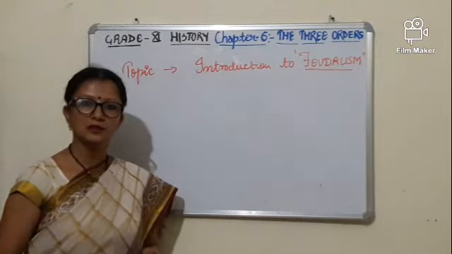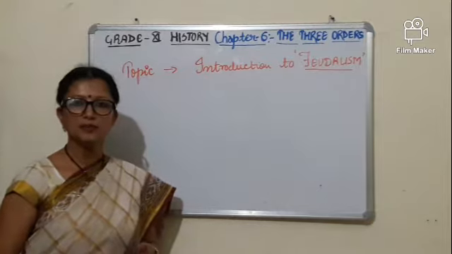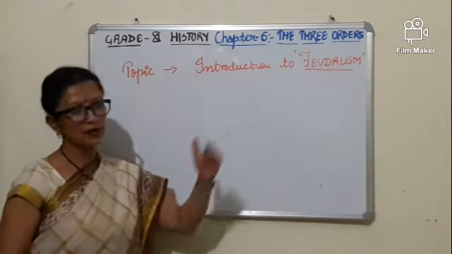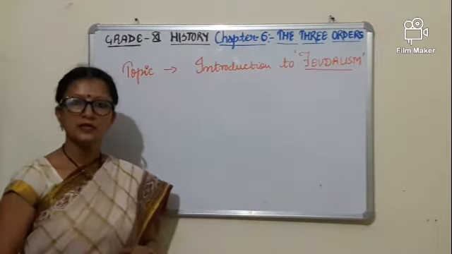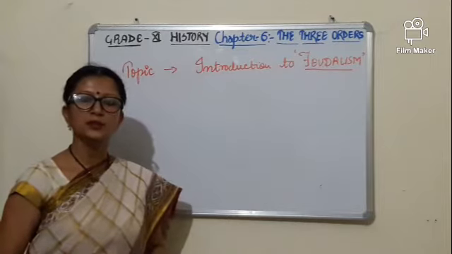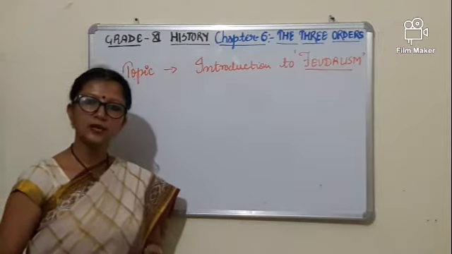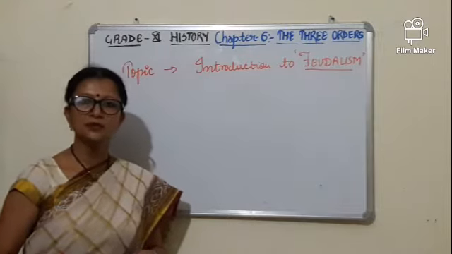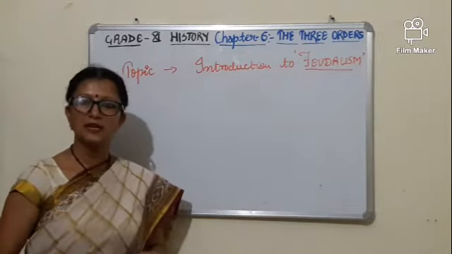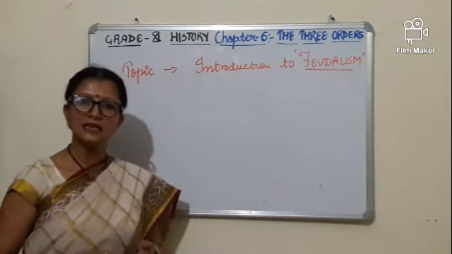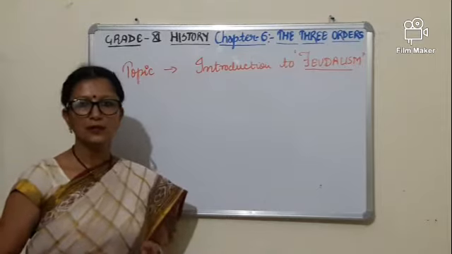Let us start the chapter The Three Orders with the explanation of the first topic, introduction to feudalism. This term feudalism is very important to understand the complete theme of the chapter. This term was very popularly used by historians to describe the legal, political, social and economic relations that were established and existed in the European era.